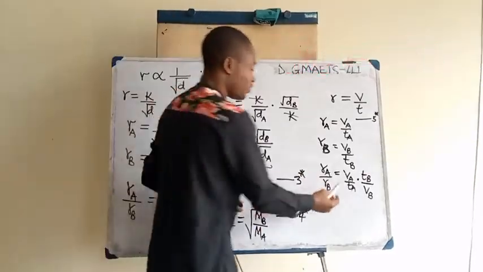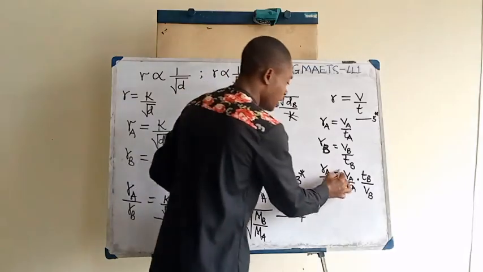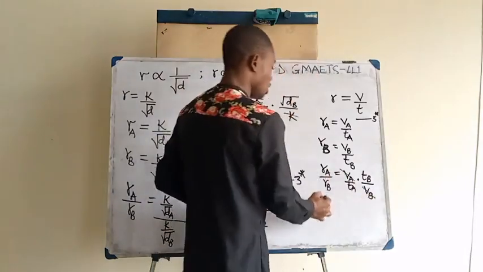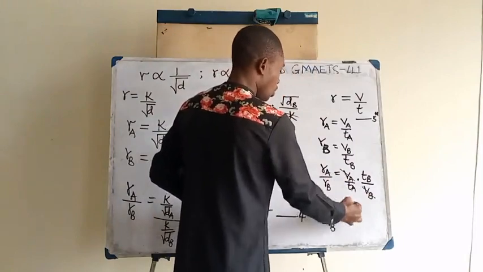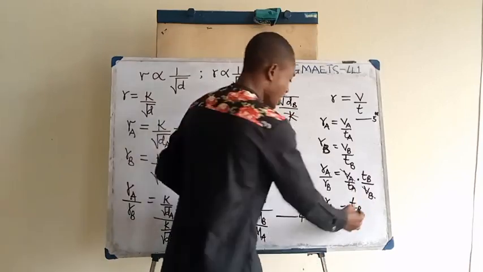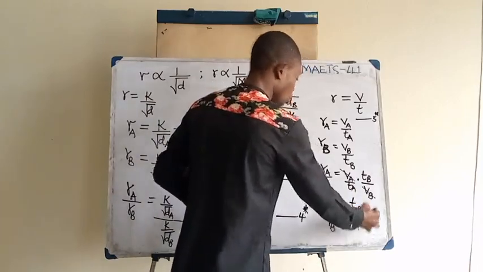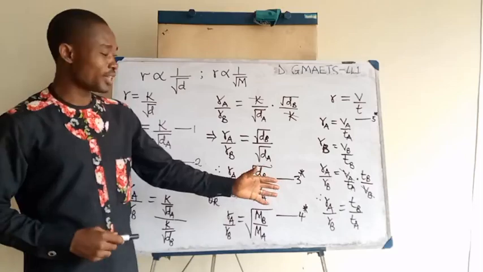So for that reason, these volumes are the same. VA is equal to VB. If VA is equal to VB, it has to cancel out from the equation. And then you will see that the rate of diffusion RA over RB will now be equal to the time it took B to diffuse divided by the time it took A to diffuse. I hope you understand and appreciate this, right?